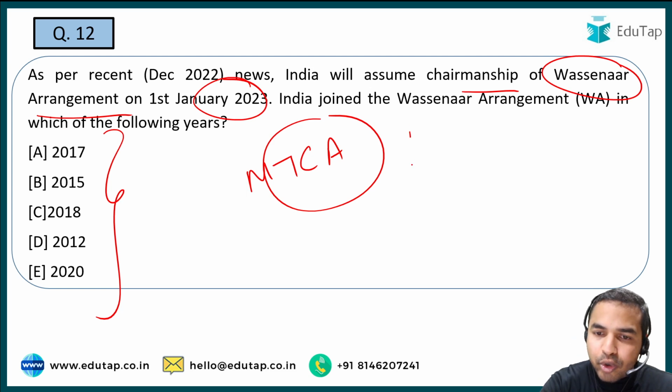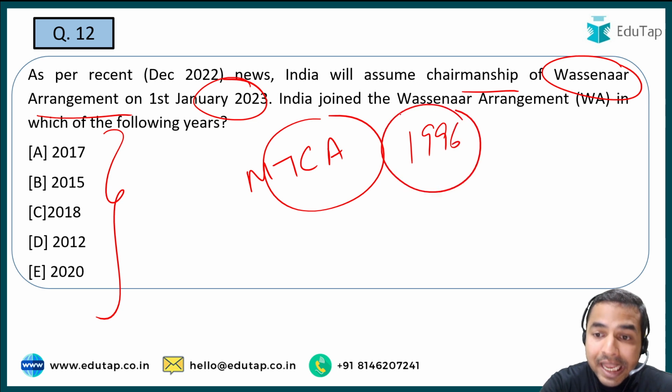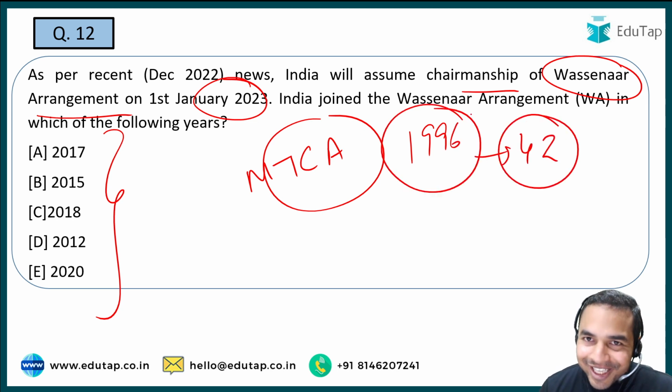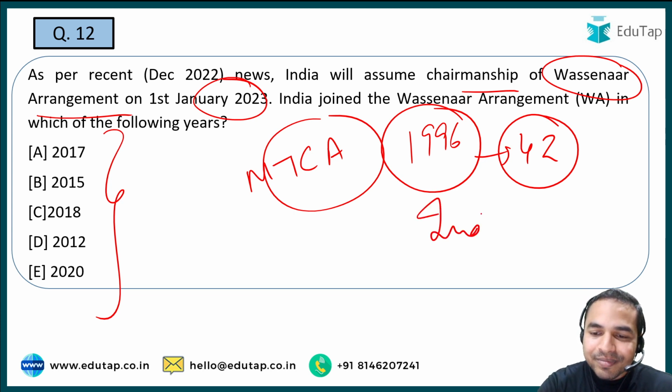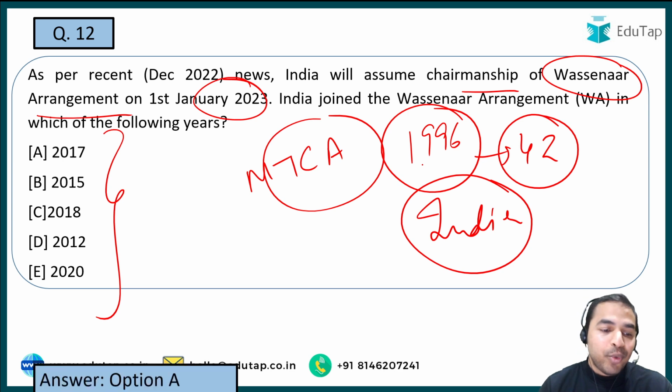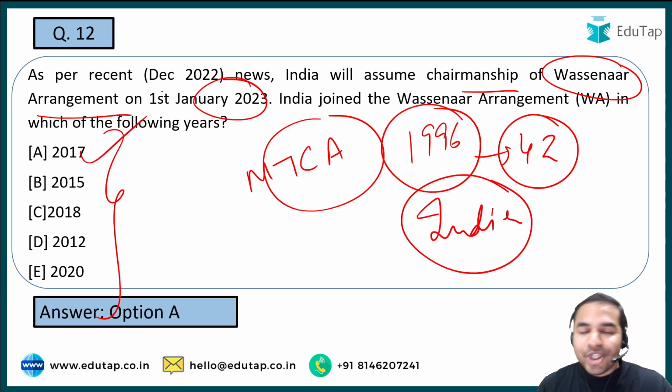ठीक है, it came into place in 1996 and it has presently 42 members. When I talk about the 42nd member, it was India only. And India became the member of the Wassenaar arrangement in year 2017. That is the right answer to this question.